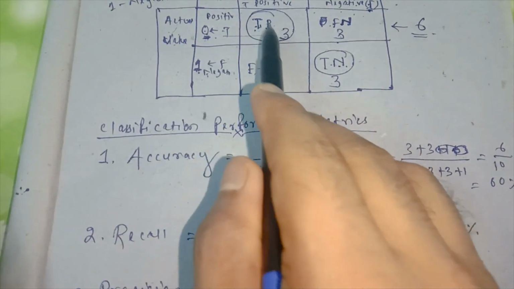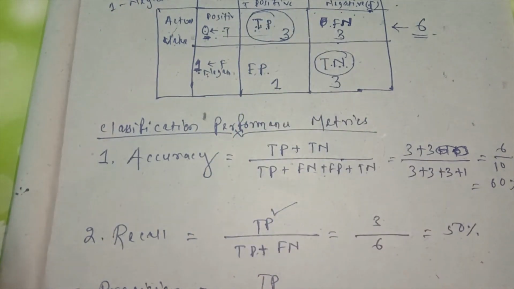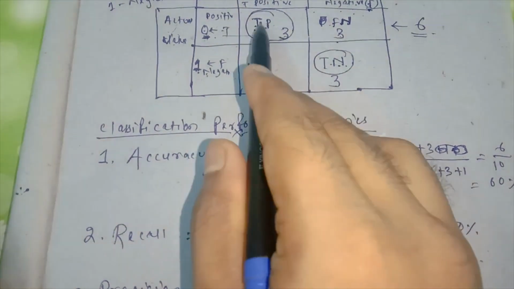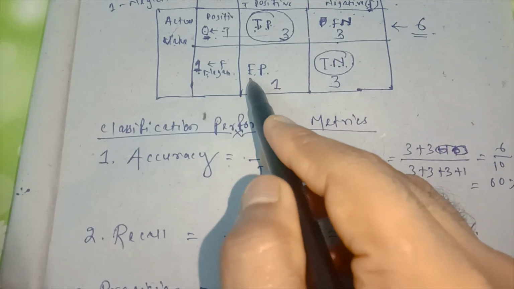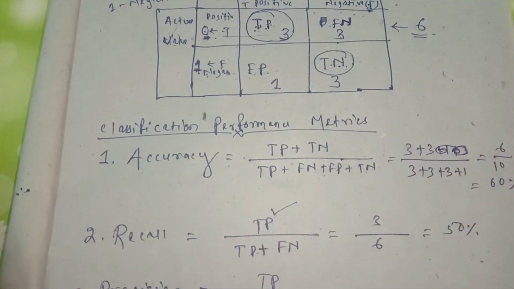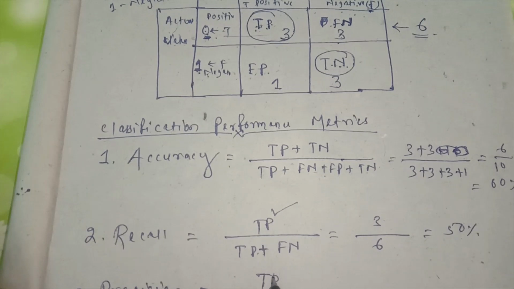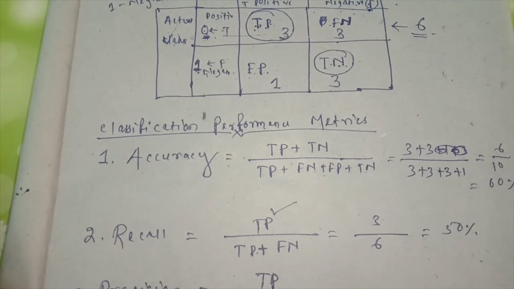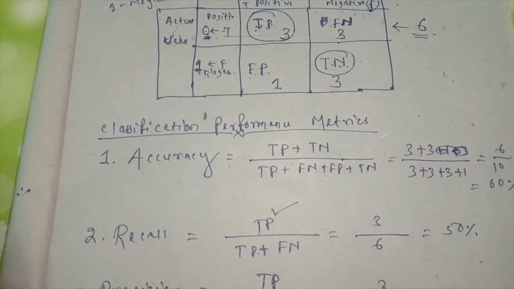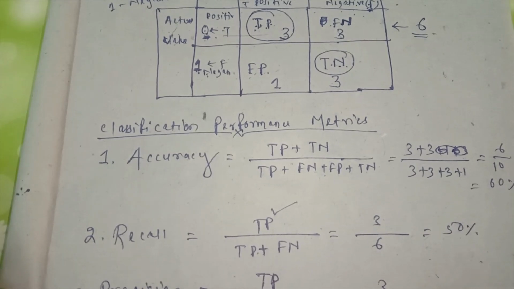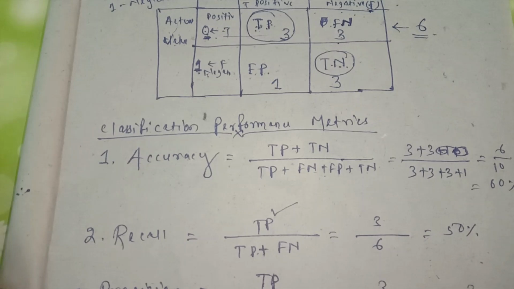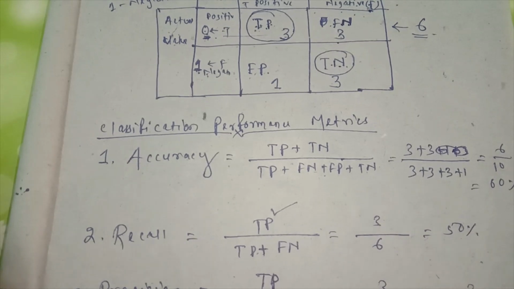It tells how many predictions are positive values. See, this is a predicted positive value, and this is a predicted positive value. Out of this total predicted positive, how many samples are really positive? This is known as precision. So here 3 divided by 3 plus 1 equals 3 by 4. You can make it a percentage, and some percentage will come.